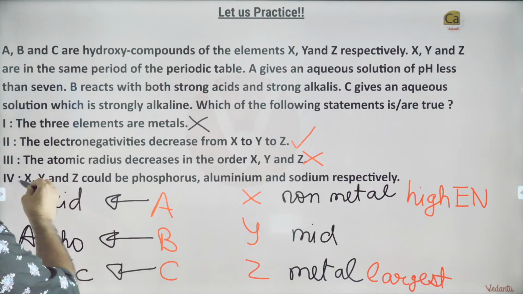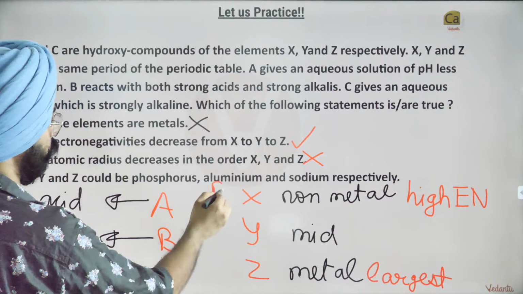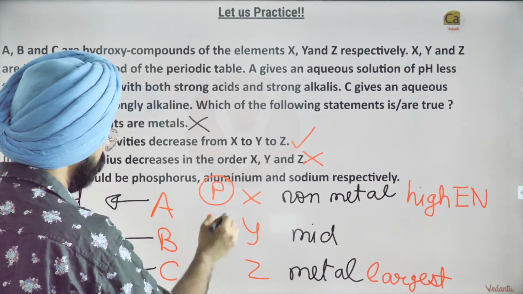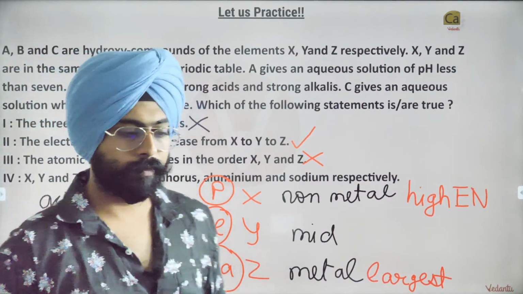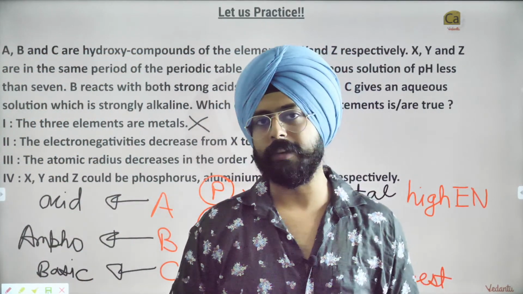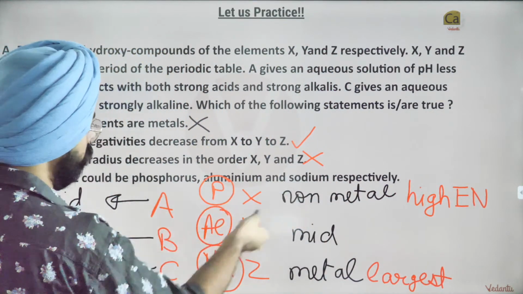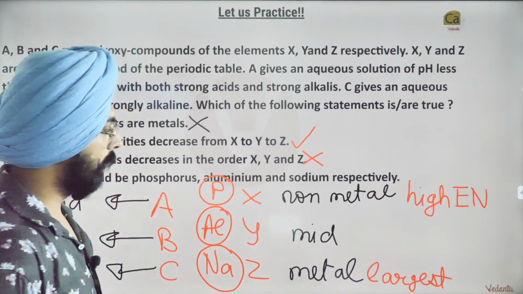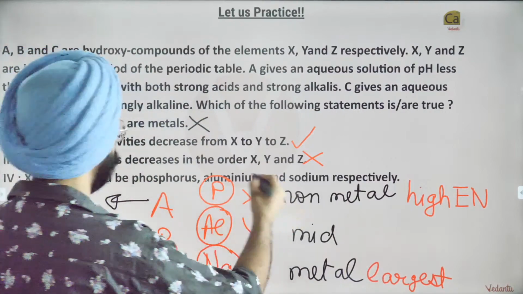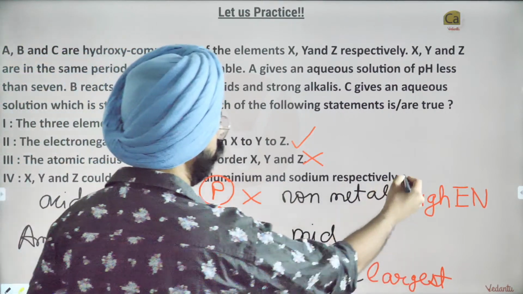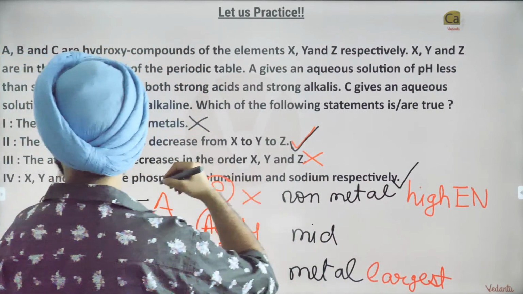Cool. So the last one says X, Y and Z could be phosphorus, aluminium and sodium respectively. So this could be phosphorus, this could be aluminium and this could be sodium respectively. I think this is correct. Yes, absolutely right. Could be possible. This is a non-metal, this is in the middle and this is the largest, that is metal. So that looks absolutely fine to me. So option number D can also be correct. So my correct answer for this question would be 2 and 4.